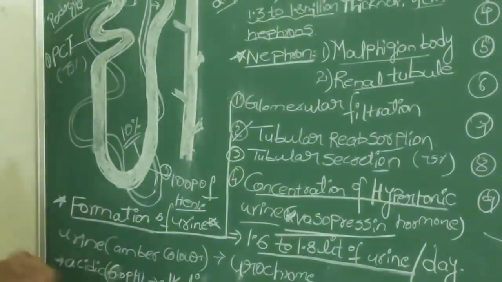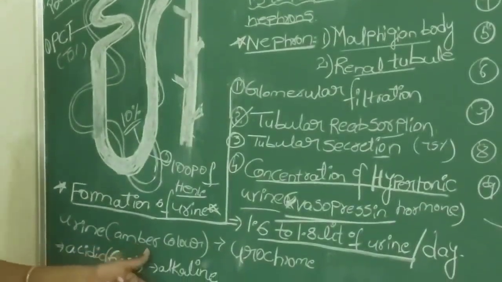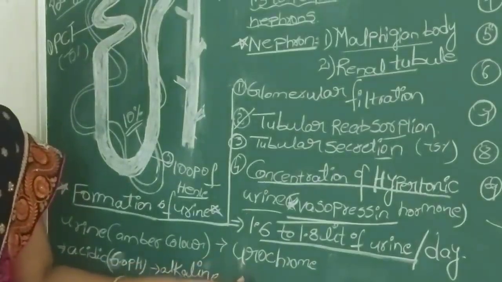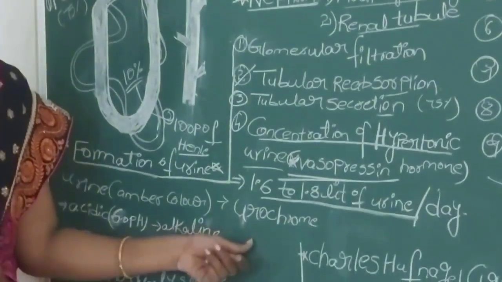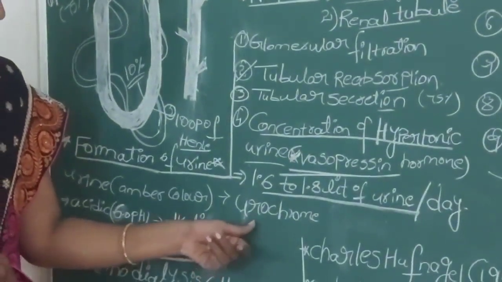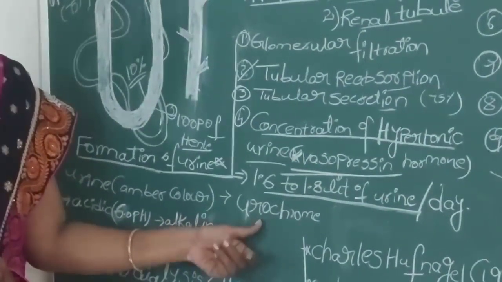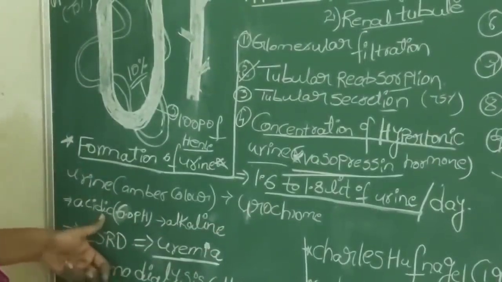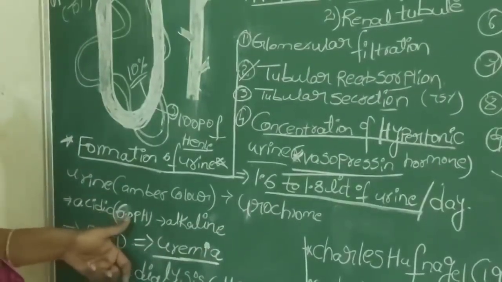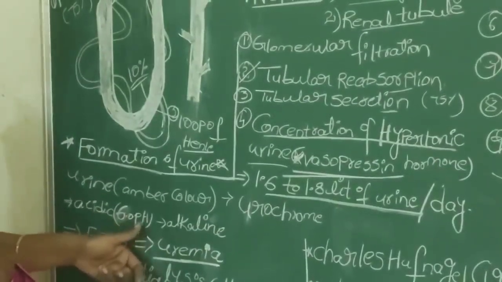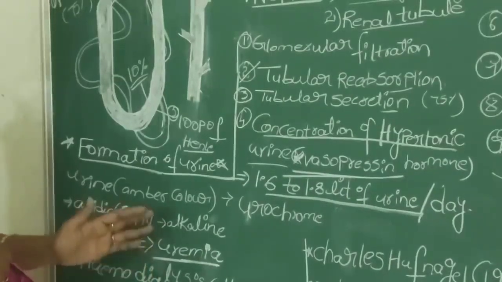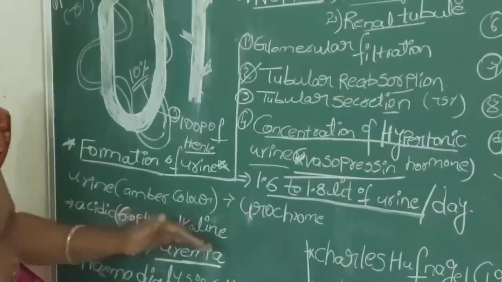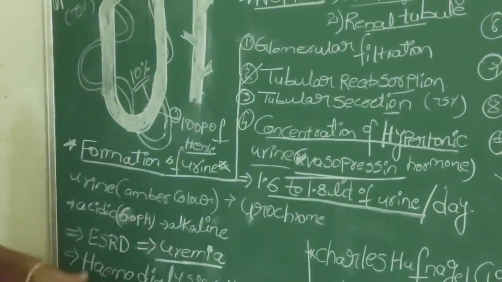The color of the urine is amber. That is because of the pigment known as urochrome, a pigment produced by the destruction of hemoglobin in the liver. Coming to the nature of urine, it is initially acidic, with a pH of 6, but slightly there is a breakdown of urea to ammonia, converting the acidic urine to an alkaline nature.